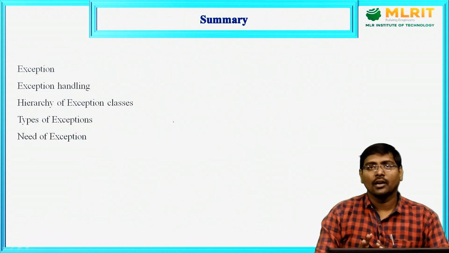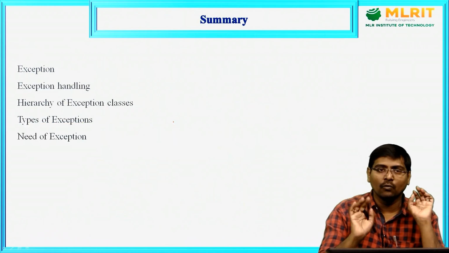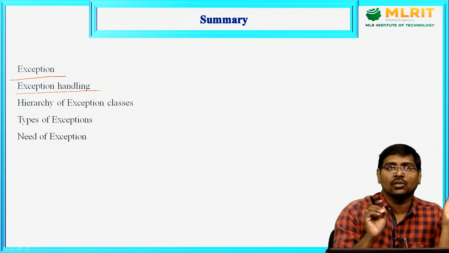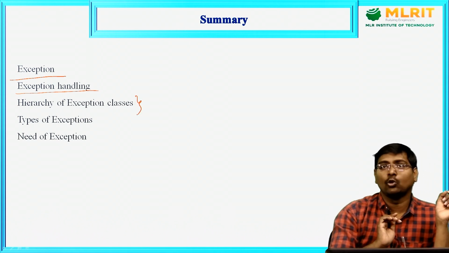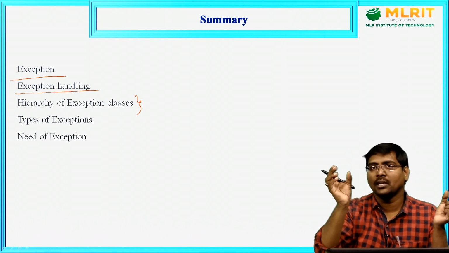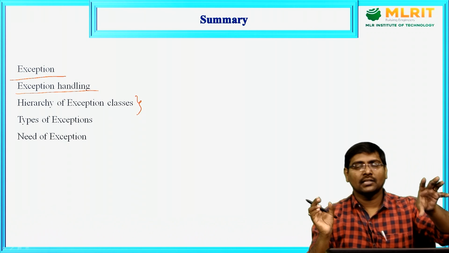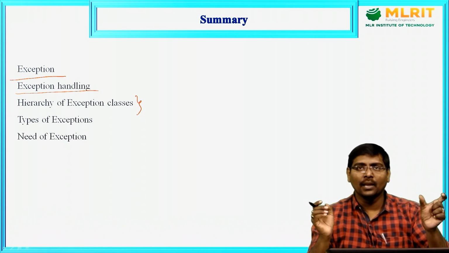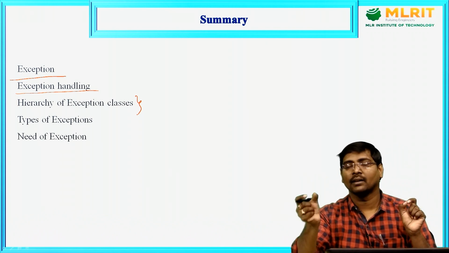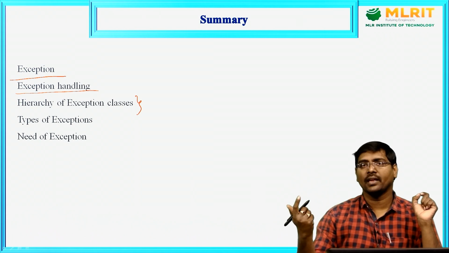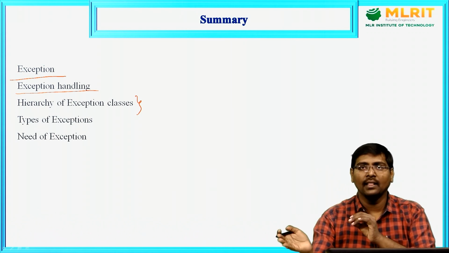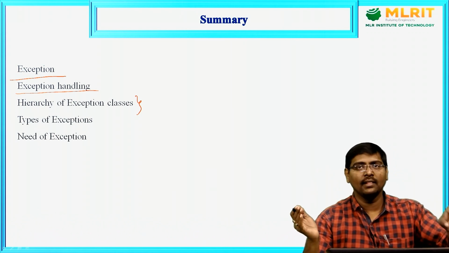Okay. Now, coming to the conclusion, in this session, what will we discuss? What is an exception? What is the need of handling the exception? What is the hierarchy of Throwable? So, Throwable is extended by two subclasses. One is Exception, another one is Error. A disturbance that occurs inside the application is called an exception. A disturbance that occurs inside the environment, that is outside the application, is called an error. By using my Java program, it is not possible to handle the error. It is possible to handle the exceptions.